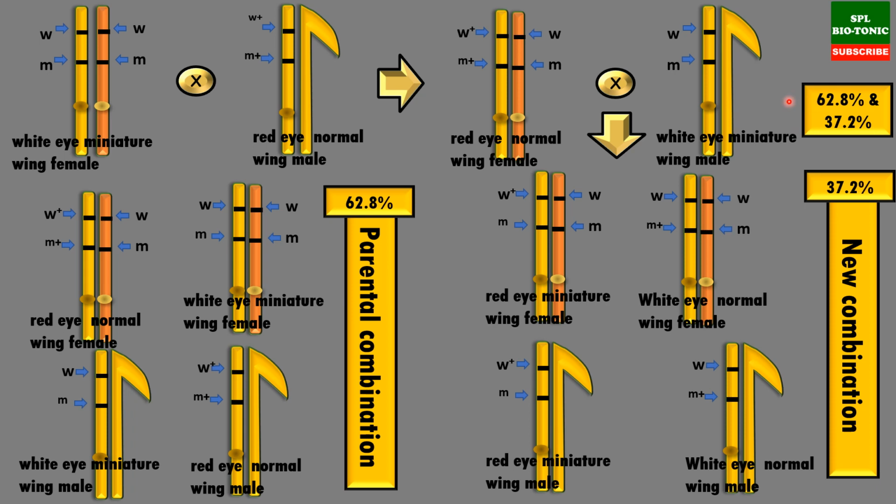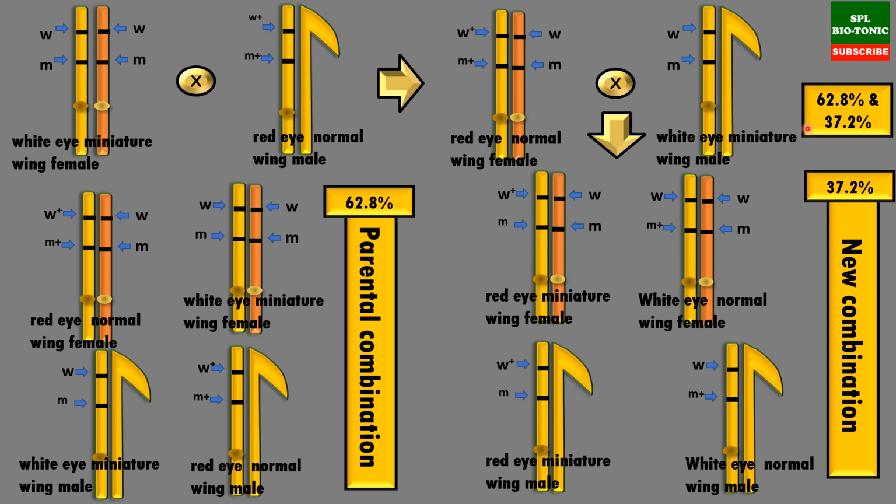Here parental combinations are 62.8%, whereas the new combinations are 37.2%. So here the genes are slightly away from each other, therefore they are getting separated due to crossing over, and that results in the formation of parental combinations as well as new combinations.